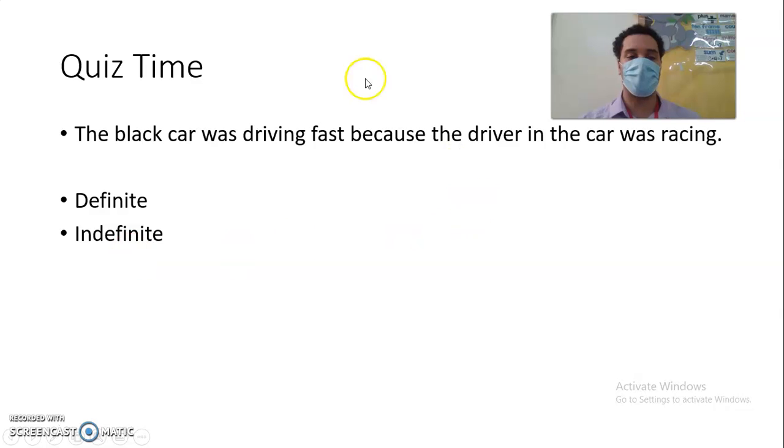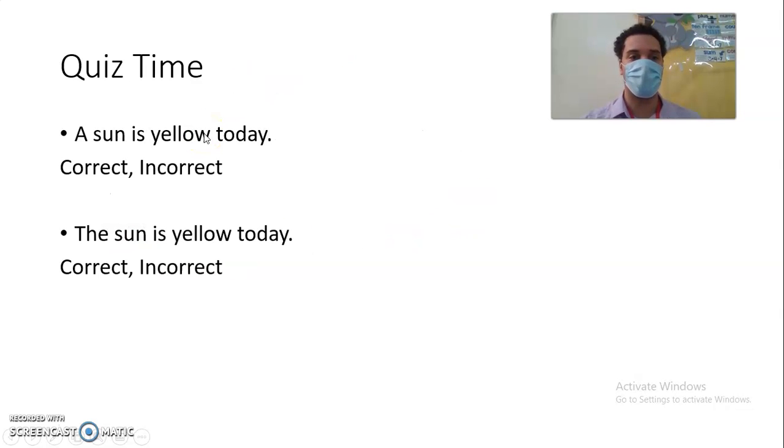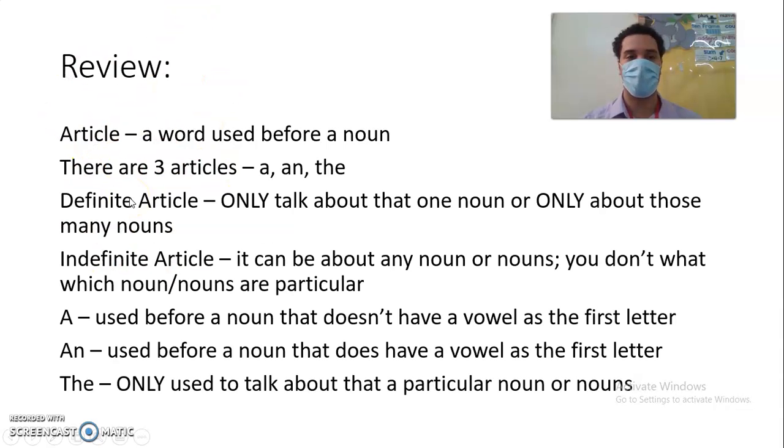Okay, so these, you will do by yourself. This will be on Seesaw. So this is correct, incorrect. You have to figure out what these answers are. So let's review. It says article. We're going to do this again so we know if you remember. All right, guys.